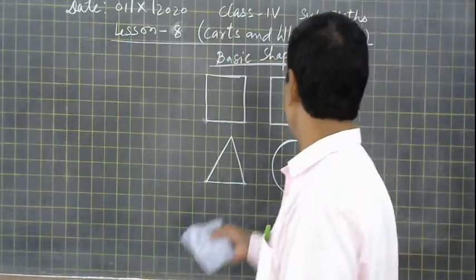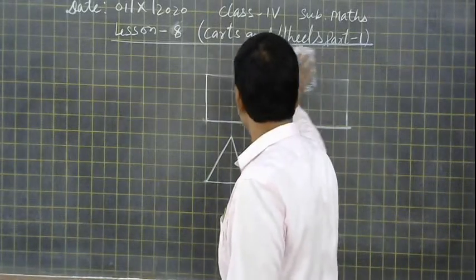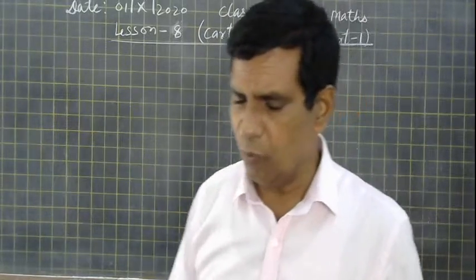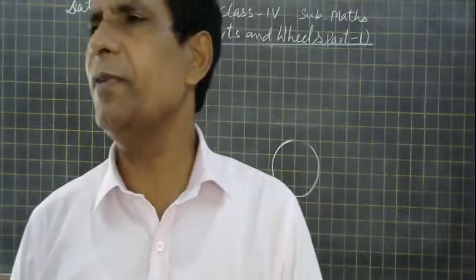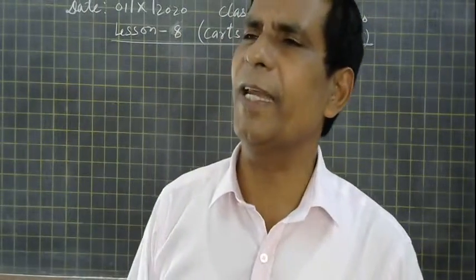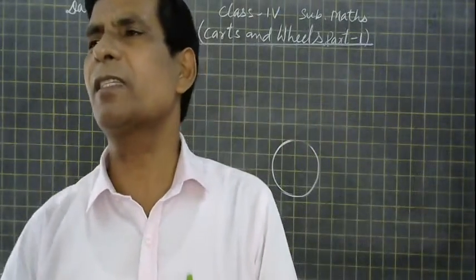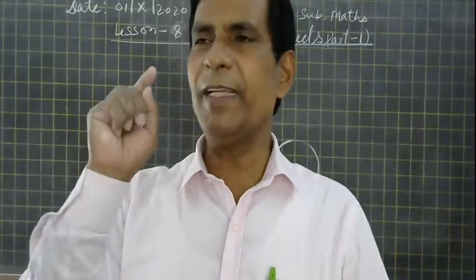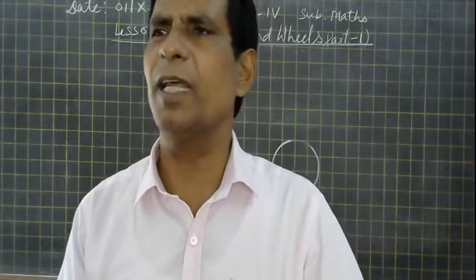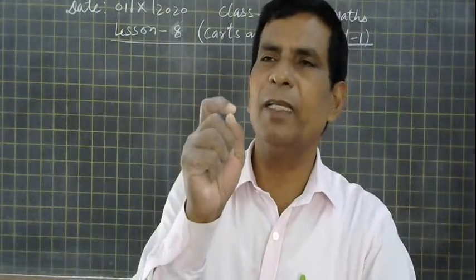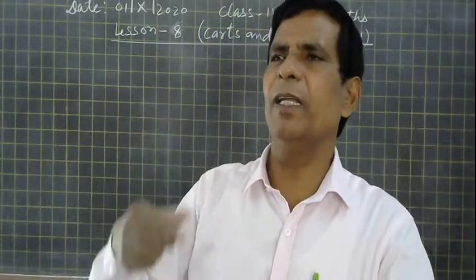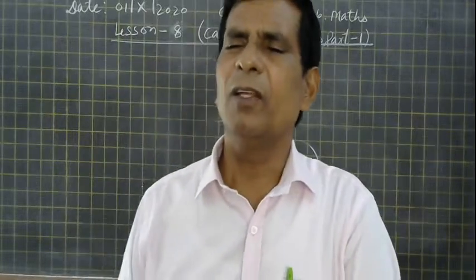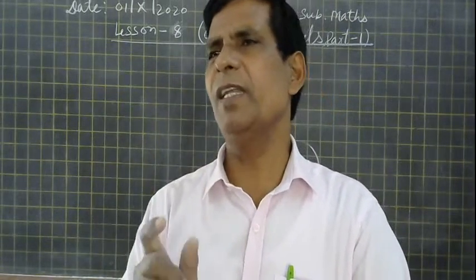In this lesson we have to discuss only one thing, the circle. About the circle we have to discuss. If we are discussing the circle, you have given so many examples. So make it clear that balls are not circles, they are spherical, 3-dimensional things. You will learn that in higher classes, the 6th and 7th standard. The sphere is a 3-dimensional object.